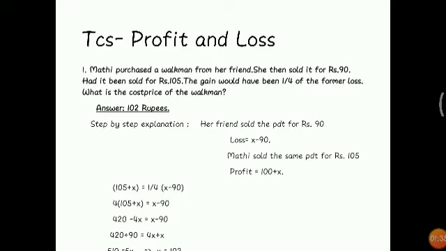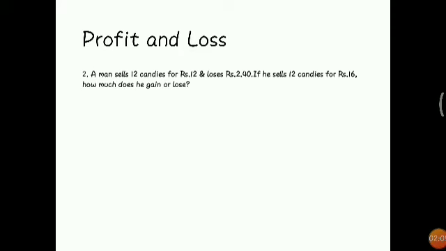And then we know the gain would have been 1 by 4 of the former loss. So the profit is equal to 1 by 4 of the former loss. So the profit value is 105 minus X. Sorry guys, I will read it again. So the main equation is 105 minus X equal to 1 by 4 into X minus 90. And with further simplification we get X equal to 102. It is a simple equation we get. So the first question's answer is 102. We will move on to the second question. It is the simplest question.